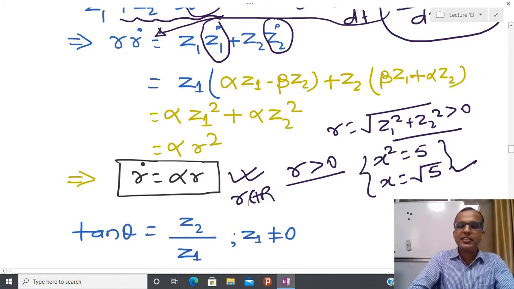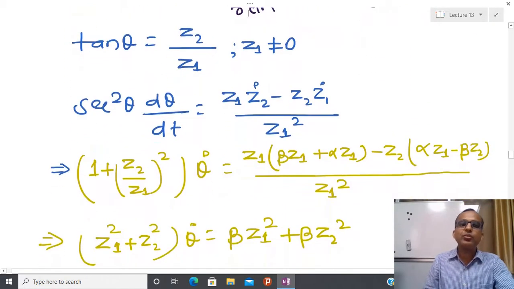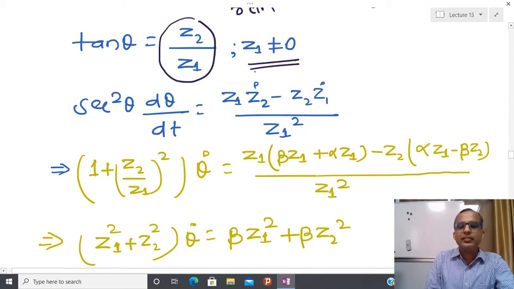And similarly, since in polar form I require two different pieces of information, one more piece is related to the angle. So tan theta is z2 by z1, and for the time being I am assuming z1 not equal to 0, otherwise I cannot write in this form. So due to mathematical limitation I am writing like this. After that, again you can take the derivative on both sides with respect to time, then you are able to get this. And after that I am able to write sec square theta equal to 1 plus tan square theta, and tan theta you know is z2 by z1, so I am going to substitute that. And after that d theta by dt, again I have written using this kind of symbol.